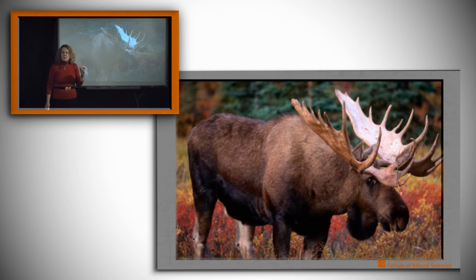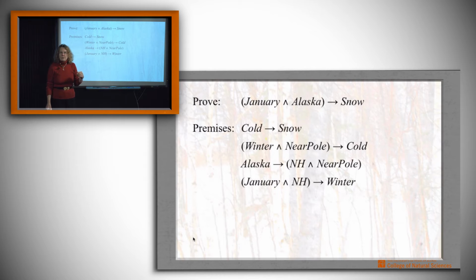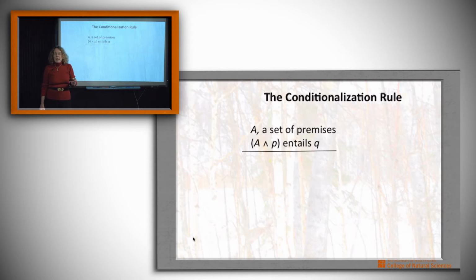What we're going to do is to use a special kind of inference rule that's going to let us do that. We're going to take these premises, assume January in Alaska, and see what we can do. And the rule that we're going to use is called the conditionalization rule. It's a little different from the other rules.